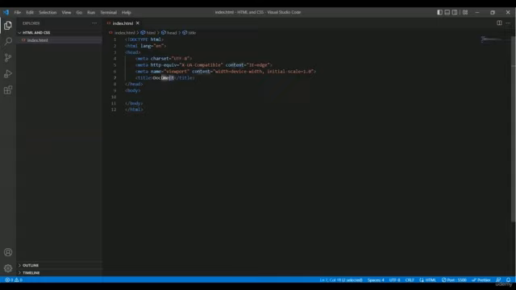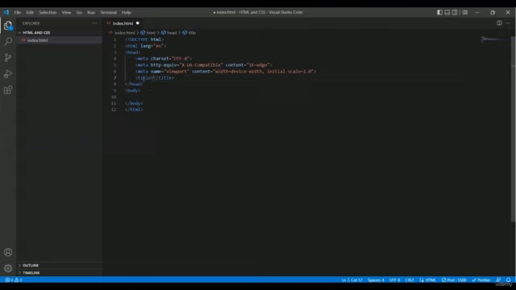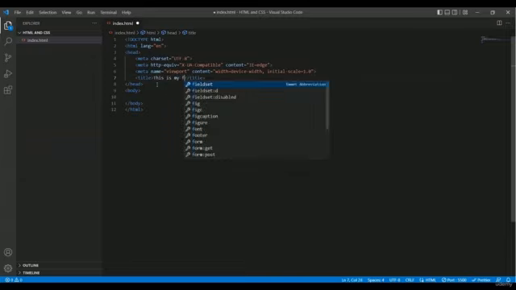So I want to change this tab text, so I want to delete this text. We have the title opening tag in here and the title closing tag in here. Inside the opening and closing tags, I am going to write, "This is my first website." Okay, and now I want to run it on a live server.